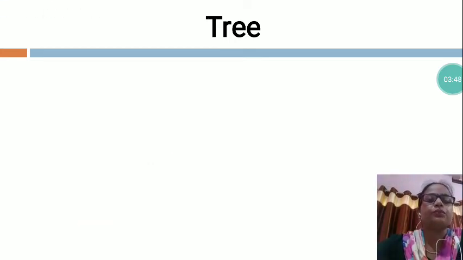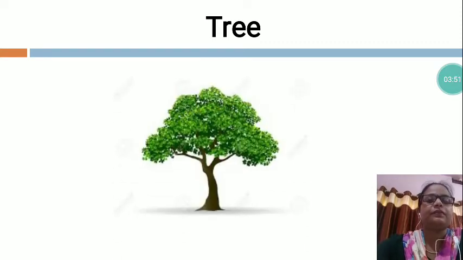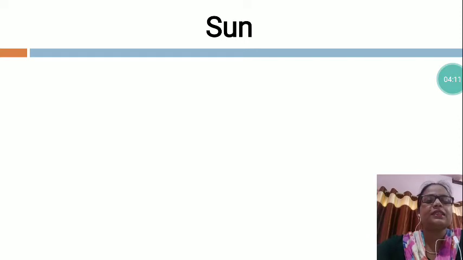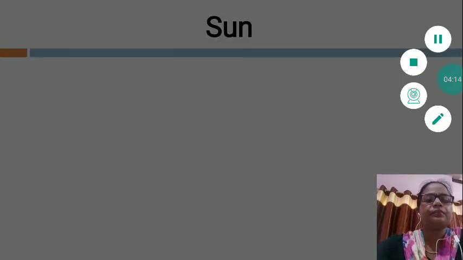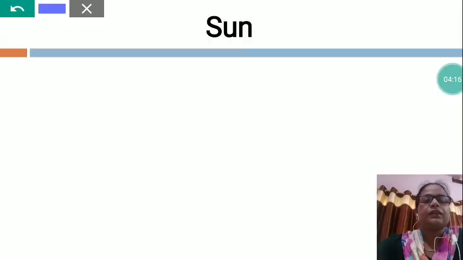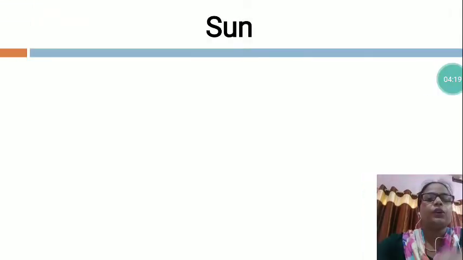Now I am going to show you the tree picture. Yes, see, this is a God made thing. We can't make it. Only God can make. So this is a God made thing. Now I am going to show you another thing. Yes, this is the sun. Who has made the sun? God has made the sun.